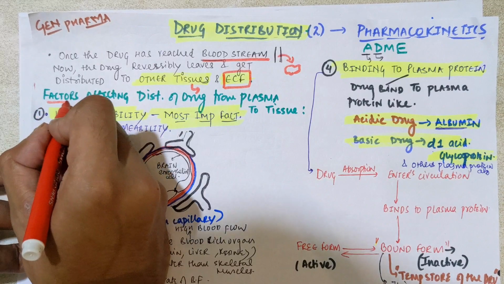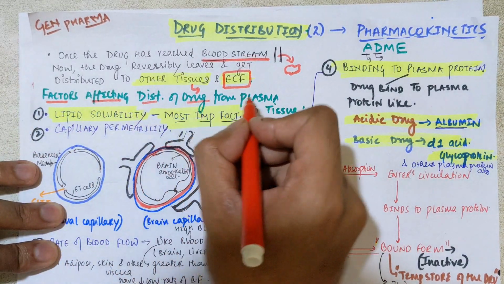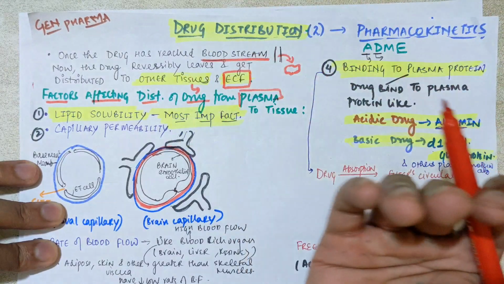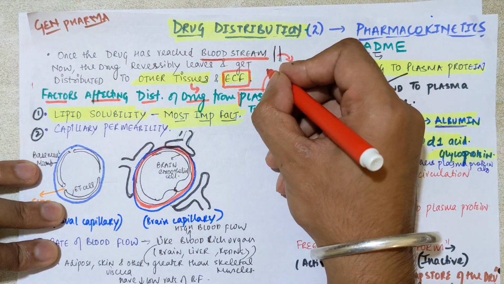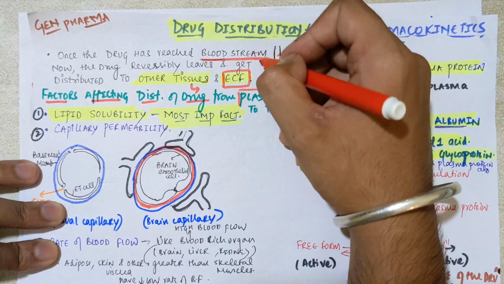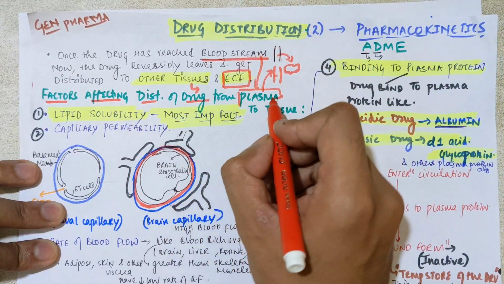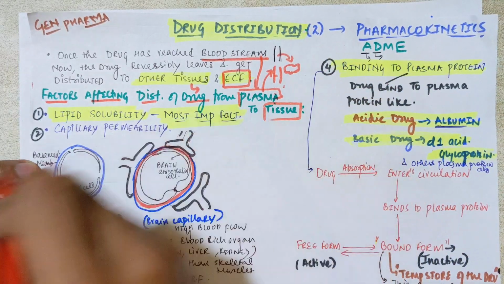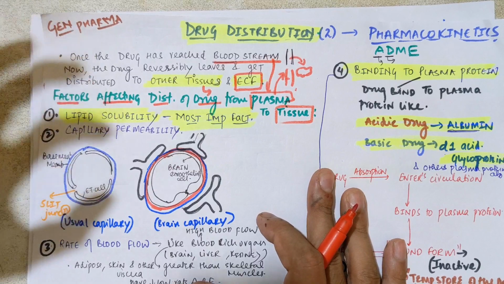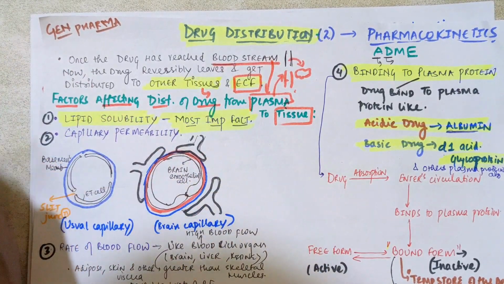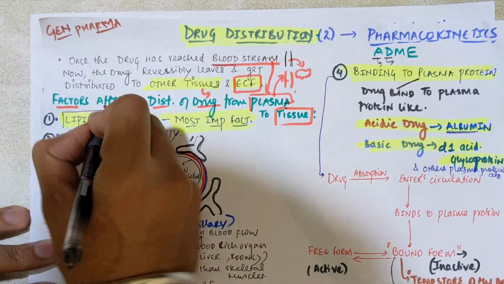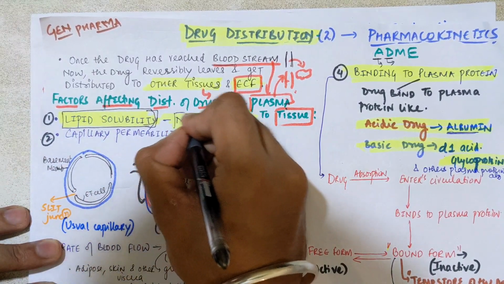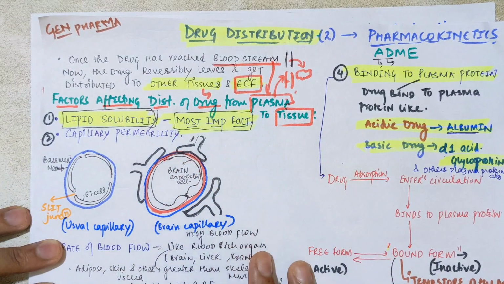Now the main factors which will be affecting drug distribution, that is, the drug distributed from plasma to the tissue. Plasma is actually present in the blood, so we are considering the bloodstream as plasma. In the plasma, firstly the drug reaches after absorption, and then from there the drug goes into the tissues. So the first factor we have to discuss is lipid solubility. As we discussed in absorption, it was the most important factor, and here also the most important factor is lipid solubility.